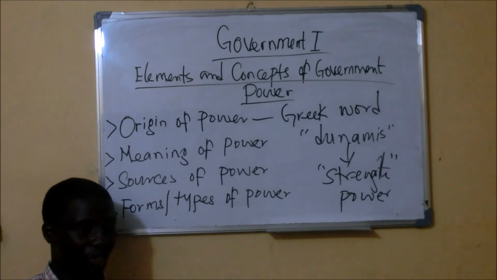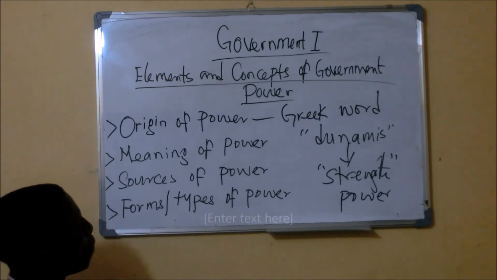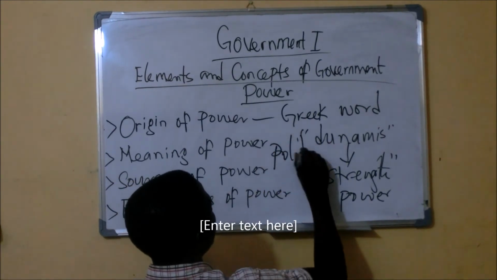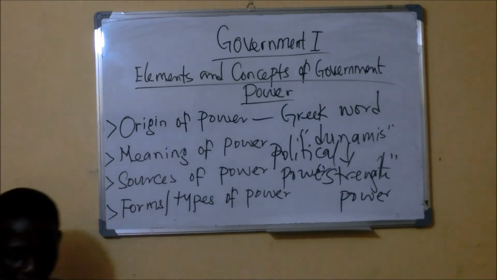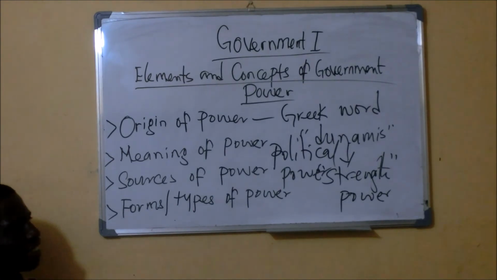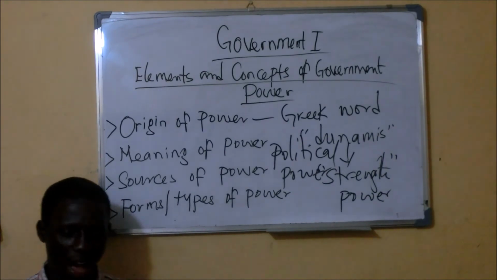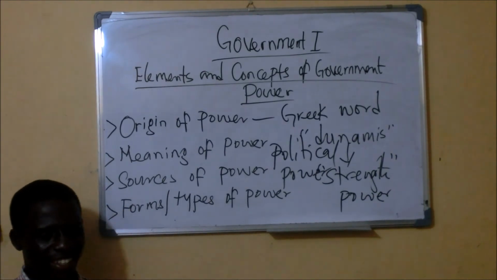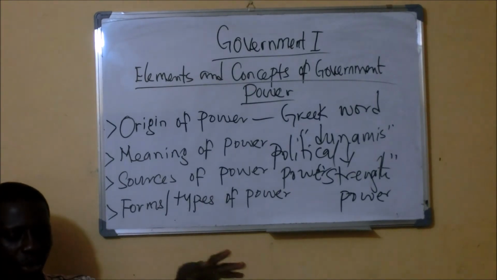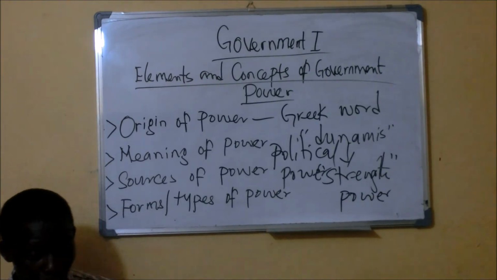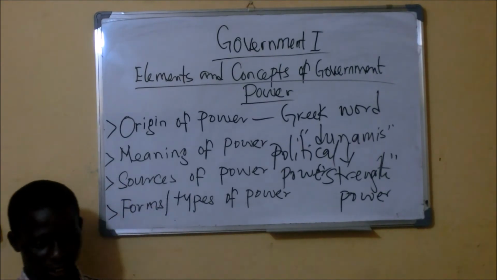So then, forms or types of power. We have what we call political power. Political power is the national power. It is the constitutional power. It is the legal power. It is the recognized power that is bestowed on an individual, particularly politicians or people who hold political offices.